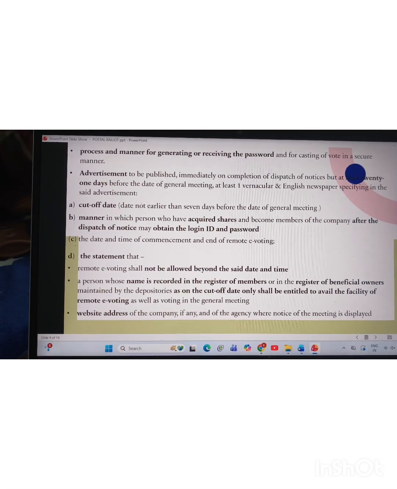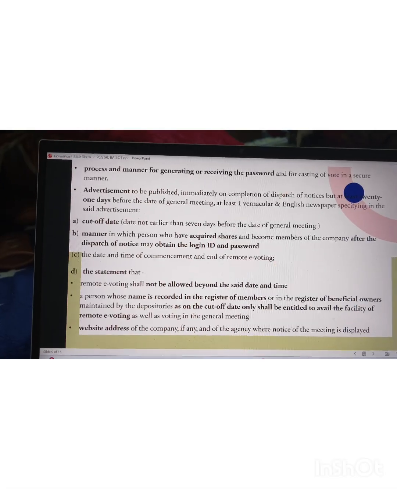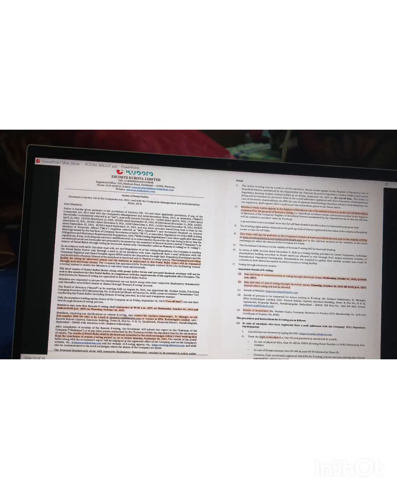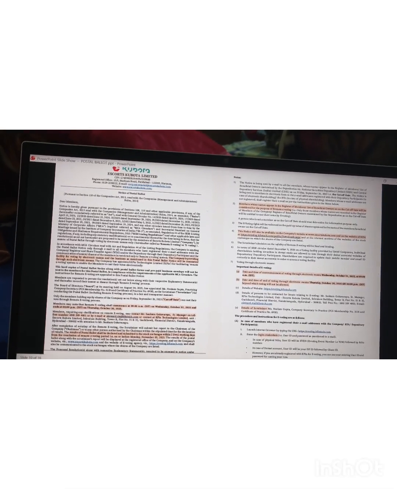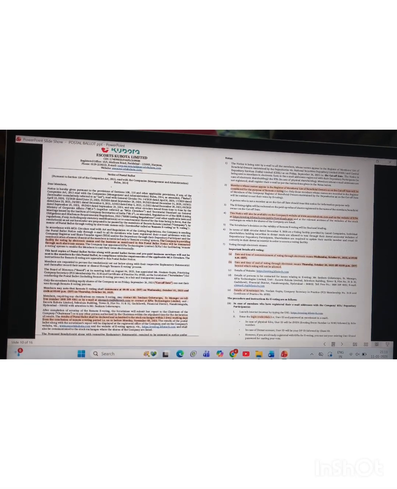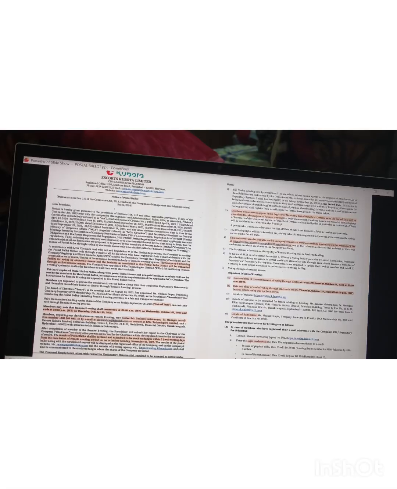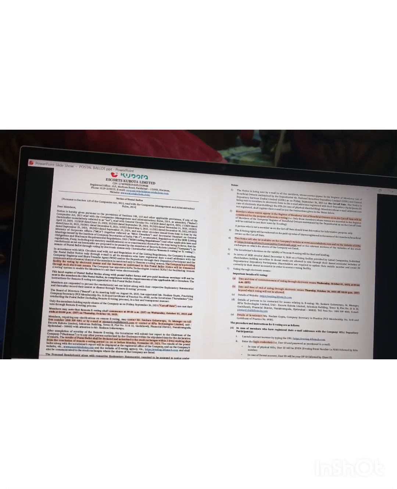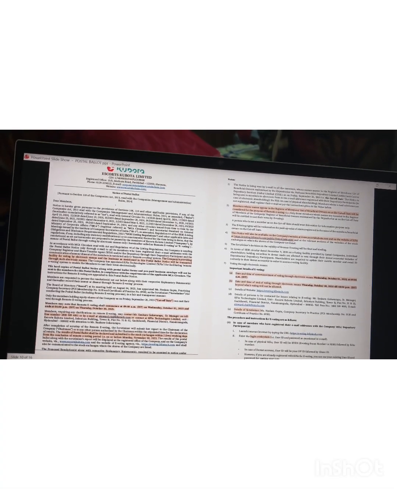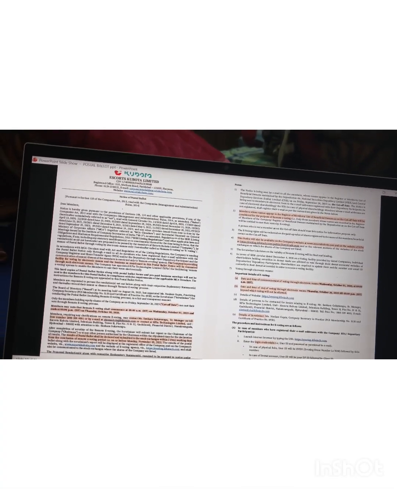In this notice, the website address of the company is also displayed. Here is a real example from our company, Scott's Kubota Limited, the notice of postal ballot. There are certain points which I highlighted for more clarity: the commencement time of e-voting is mentioned, the cutoff date is mentioned, and the person who resolves the grievances is also mentioned. All such details which are provided under the provisions are in this notice, so we can understand it better.